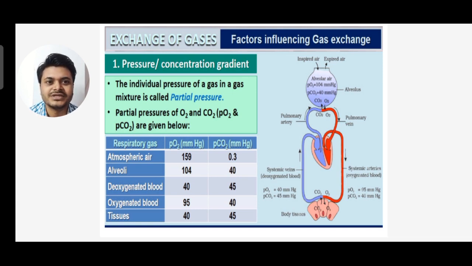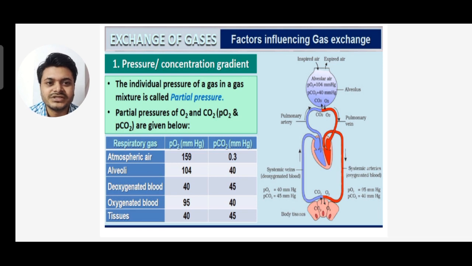You can see respiratory gases, partial pressure of oxygen in mmHg and partial pressure of carbon dioxide in mmHg. In atmospheric air the partial pressure of oxygen is 159 and carbon dioxide is 0.3. In alveoli, oxygen is 104 and carbon dioxide is 40.